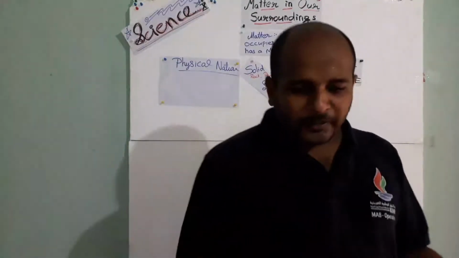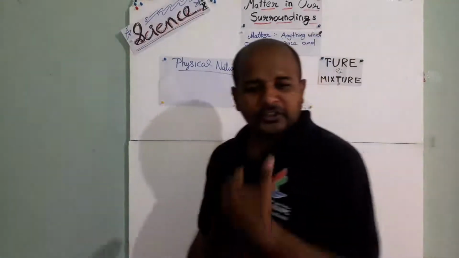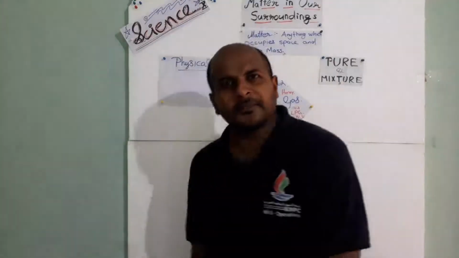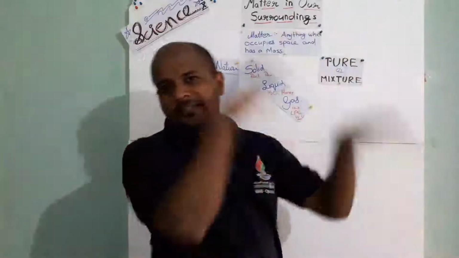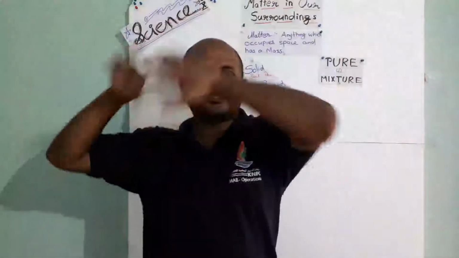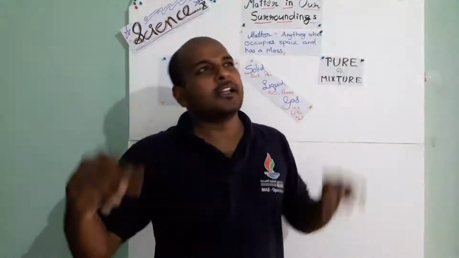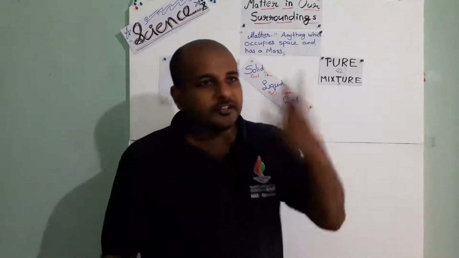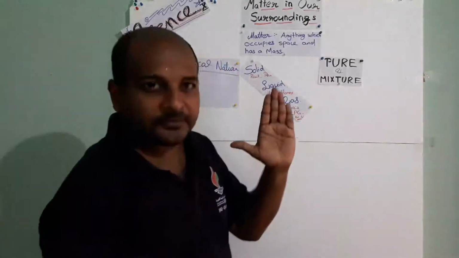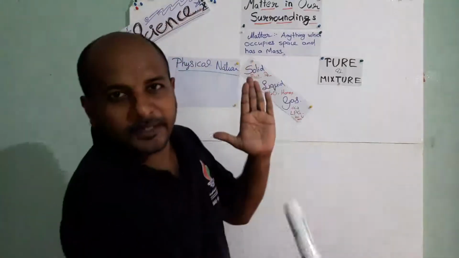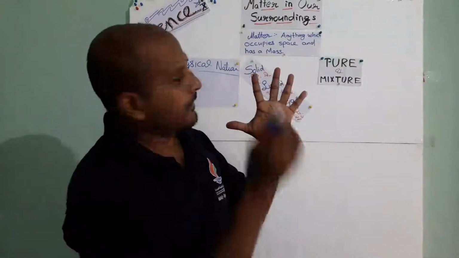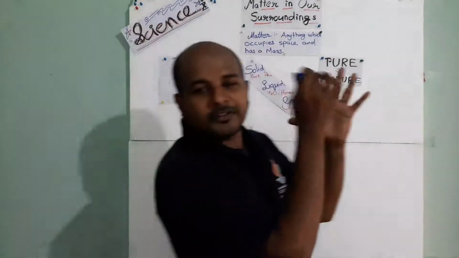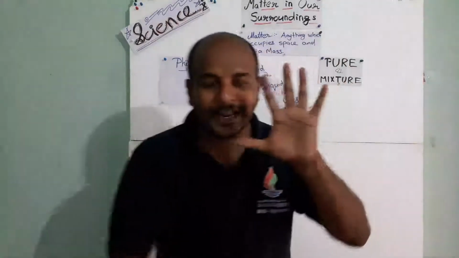Another property of matter is that the particles of matter have space between them. That's a tricky one, isn't it? Here we can understand that this matter is moving here and there. There is space. That's why I was able to put my hand through the air. See, my hand is stiff, so I cannot put this pen through it. If I hold it like this, there is a particular space between my fingers, so I can put this pen into my hand.